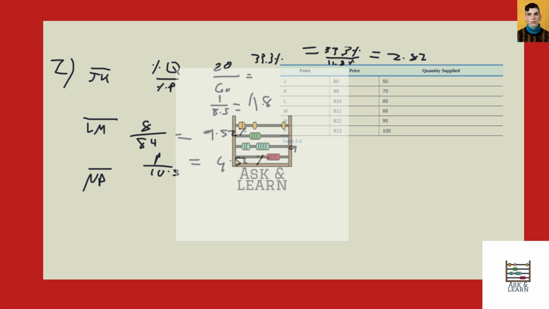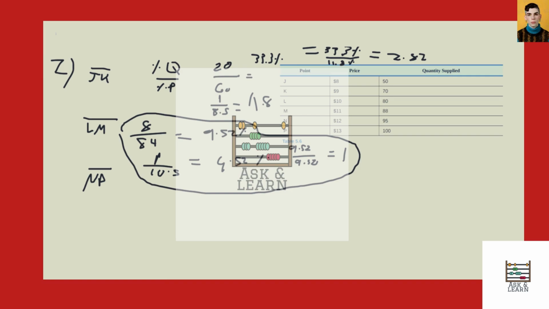So of course, 9.52 divided by 9.52 is 1. So that's our elasticity for LM. I'm just going to box this in here so it's very clear what all this work is referring to. And I'm going to box this in here.